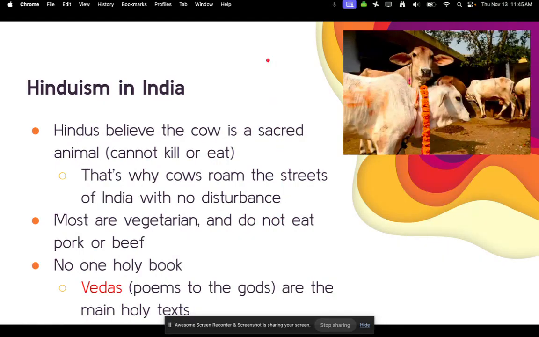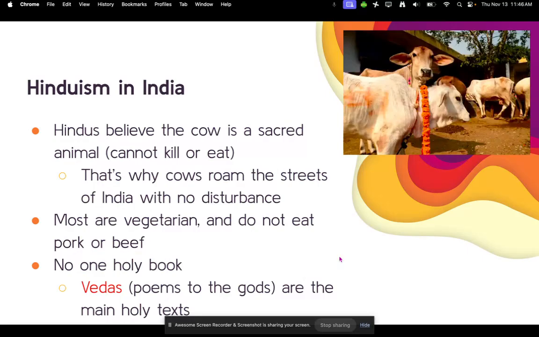Hindus also believe that the cow is very sacred, so it cannot be killed or eaten. That's why cows roam the streets of India with no disturbance, typically. Sometimes they get these really cool little flower necklaces too. Most Hindus are vegetarian, or they just don't eat beef or pork.